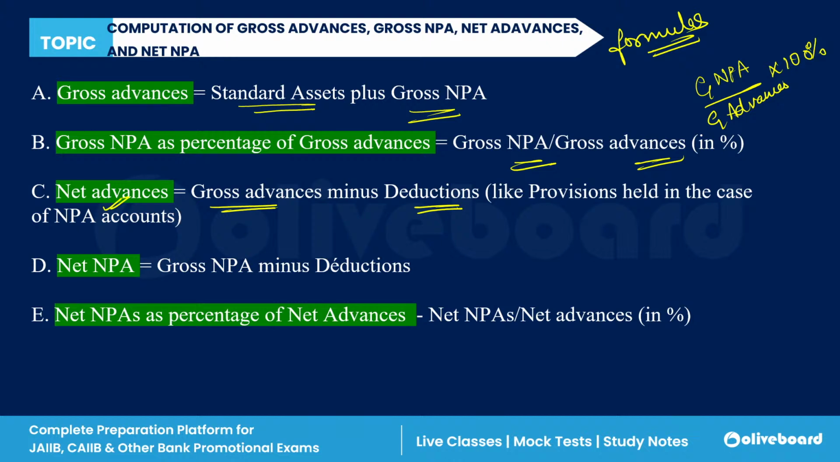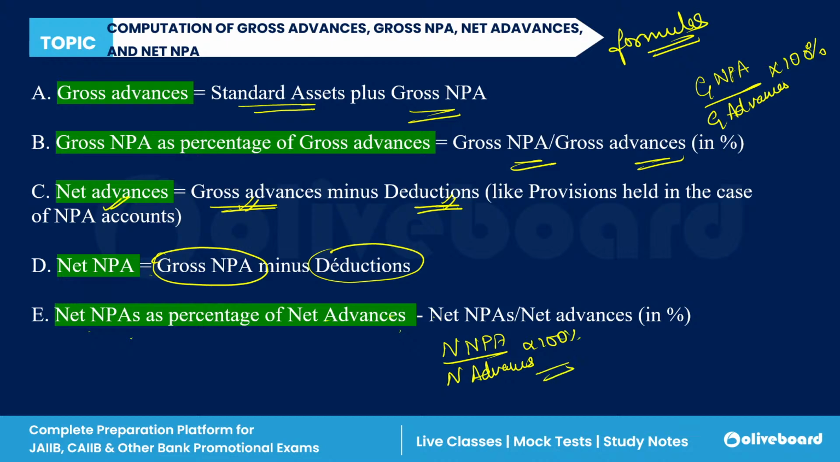Third, if we talk about the net advances, net advances is gross advances minus deduction, right? Net NPA is gross NPA minus deduction. Net NPA as a percentage of net advances means net NPA divided by net advances into 100. So this is known as net NPA as a percentage of net advances.